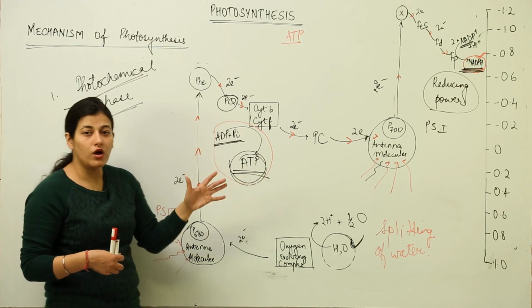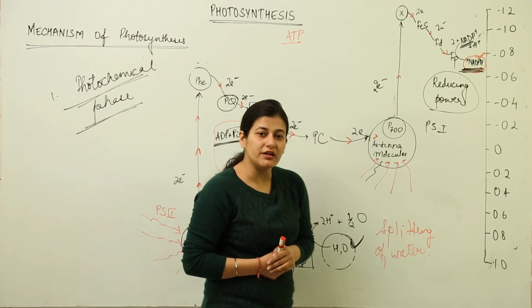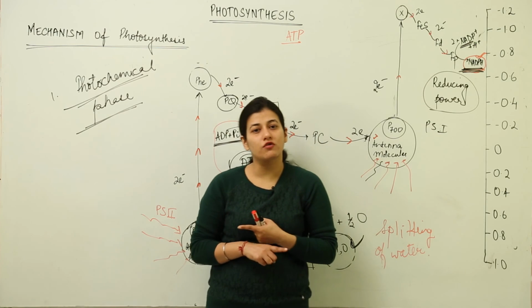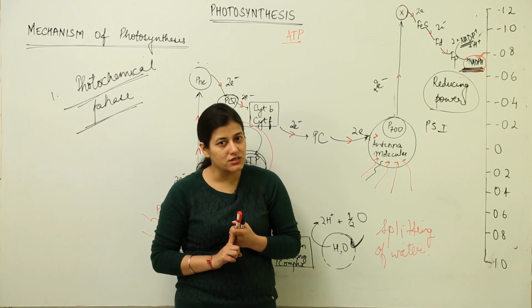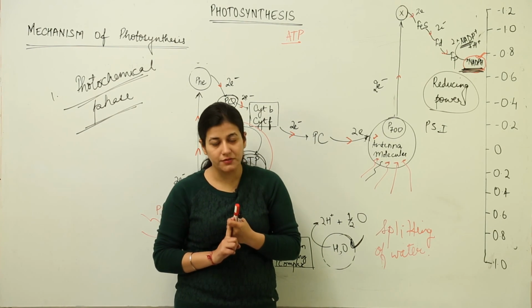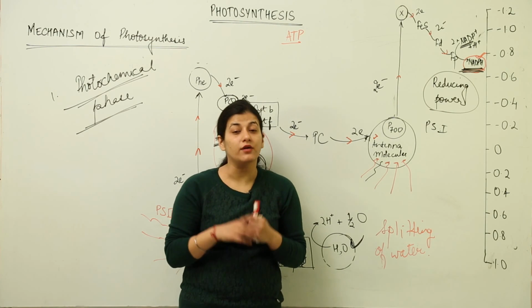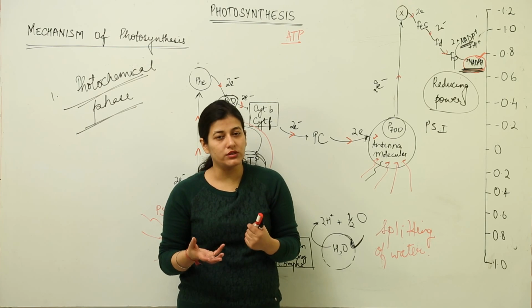So this is all about the photochemical phase of photosynthesis, where you are now quite aware of the role of water, the role of photosystems and pigment units, how the electron starts from where and where it reaches, and what we have as an outcome in the end.